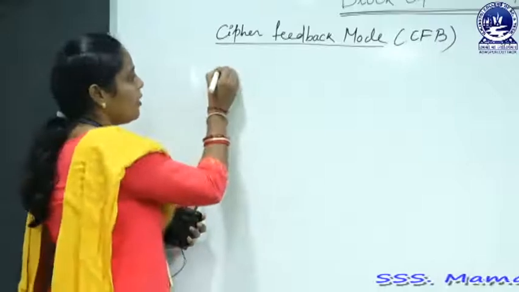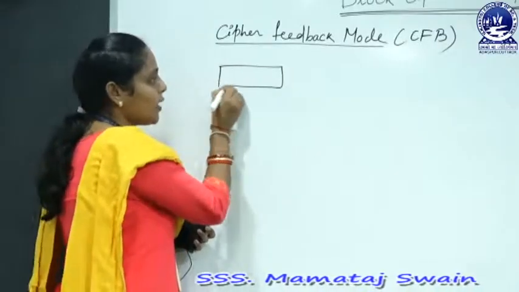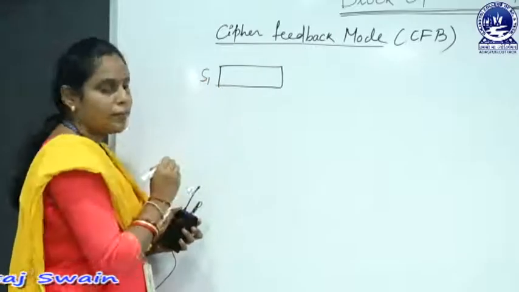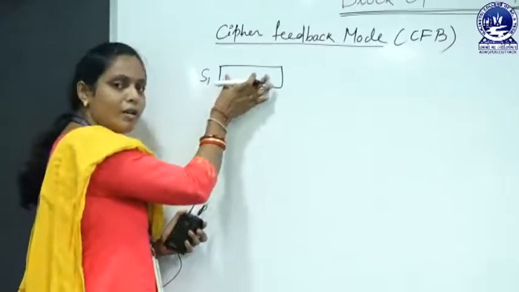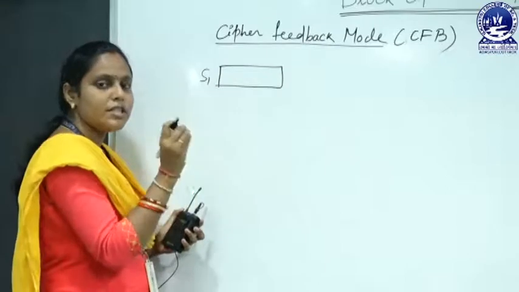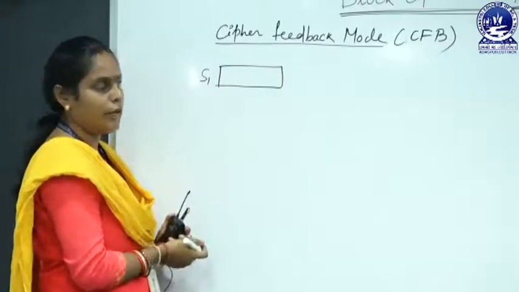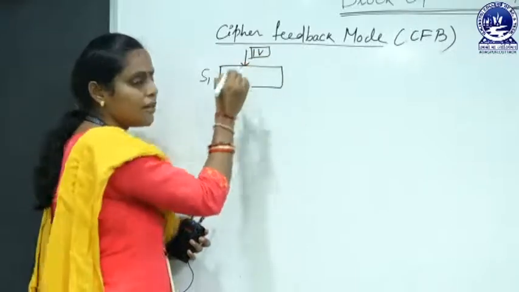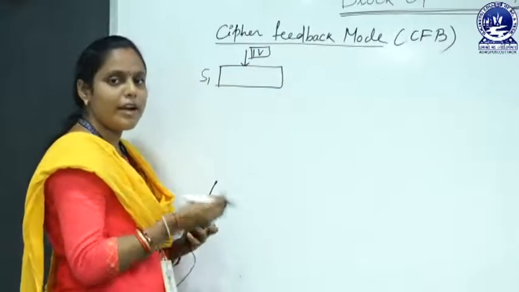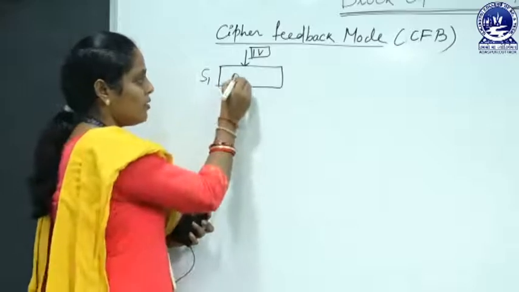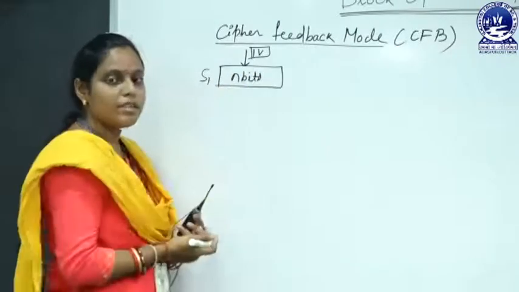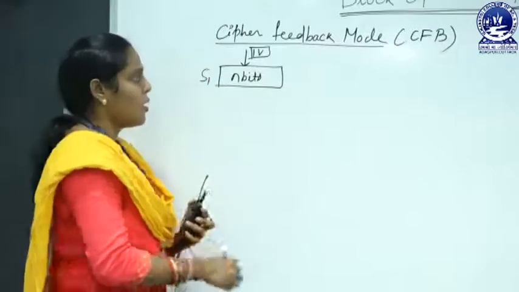Here first of all you take one shift register, suppose that is S1, and the shift register contains n bits, which is the initialization vector value. That means you take the initialization vector, which is nothing but random n bits. Now these n bits are stored in the shift register S1.